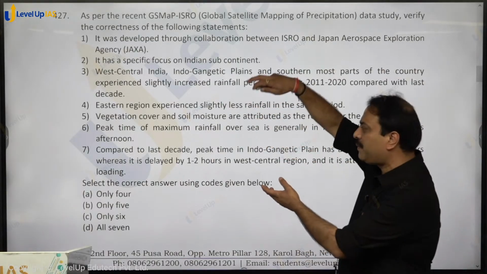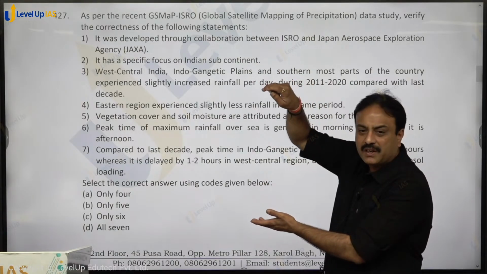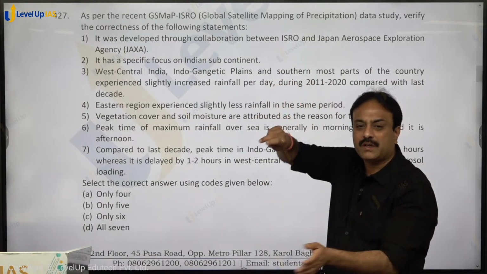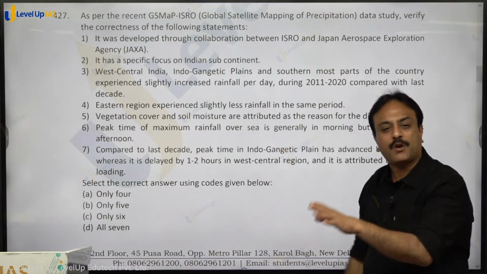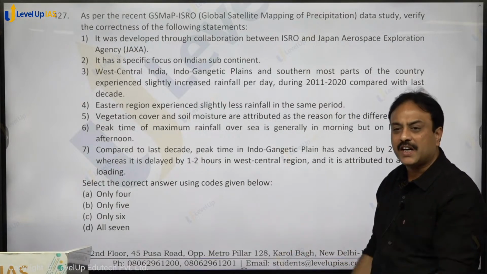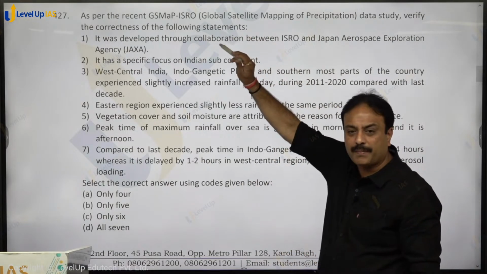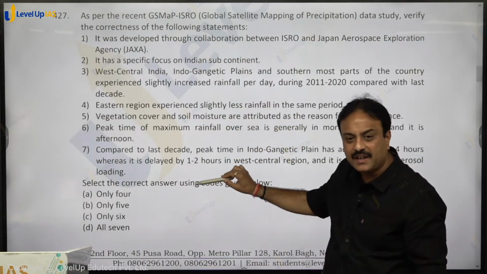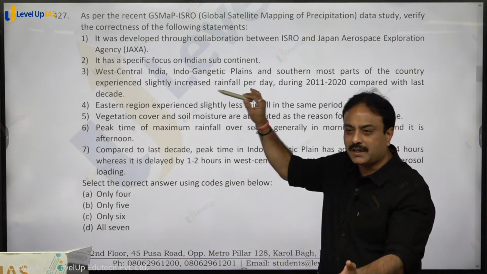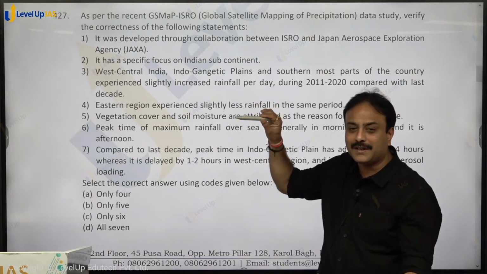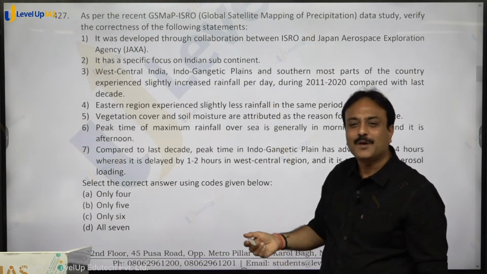Again, see, this is a question in which 7 statements are given. UPSC will not ask you a question giving 7 statements, but I have framed all the 7 statements to cover all the aspects related to this particular topic. तो आपको सारे aspect मिल जाएंगे. UPSC इसमें से अगर कुछ पूछ लेता है, अच्छा, नहीं पूछता है, कोई बात नहीं, मेंस में हम लिखेंगे, कहीं ना कहीं डाल देंगे.